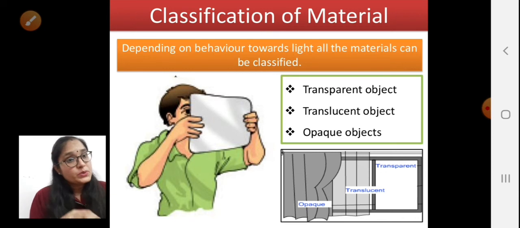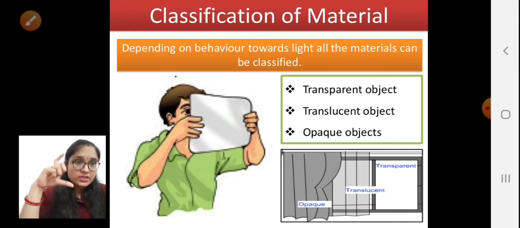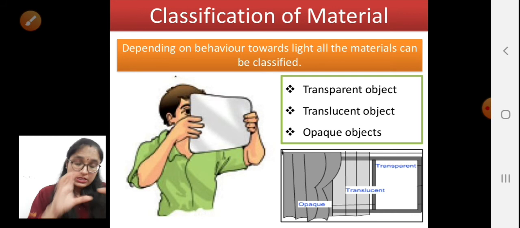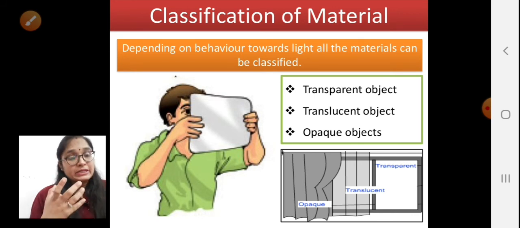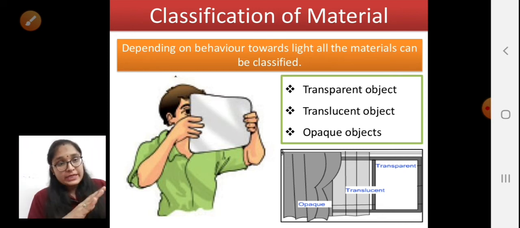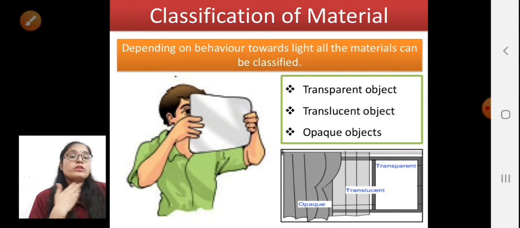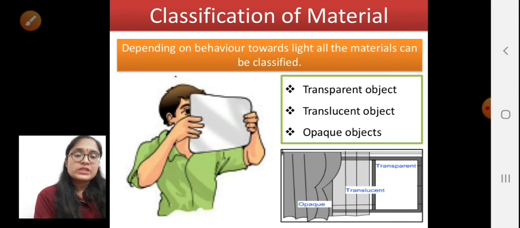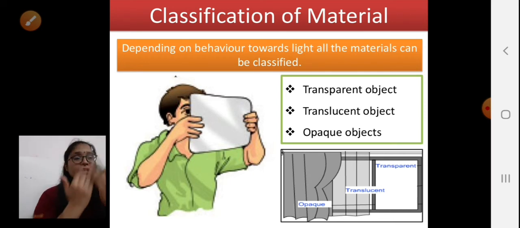See here what he is doing, the boy who is standing here. He is holding a paper in his hand and trying to see through this paper. So is it possible for him to see through this paper? We can't say directly, because it depends upon the material, what type of paper it is, or the thickness of the paper. So depending upon the material, whether he is holding a transparent material, a translucent material or an opaque object, it will depend on that whether he is able to see through that paper or not, right.